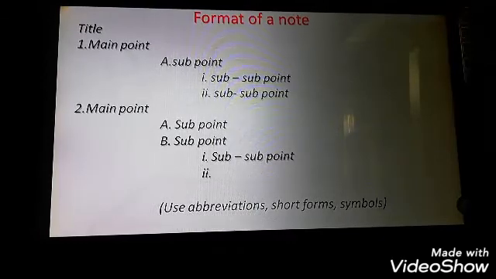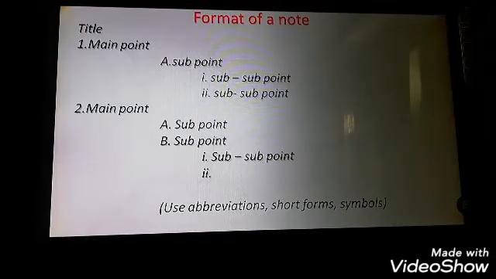Sometimes it's not necessary that sub points be there for every main point, or that every sub point has a further sub point.